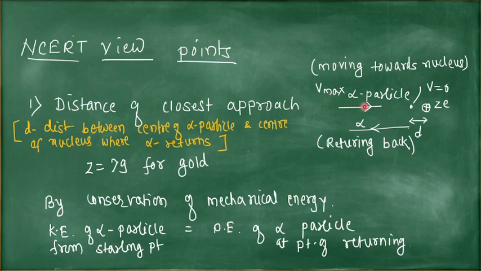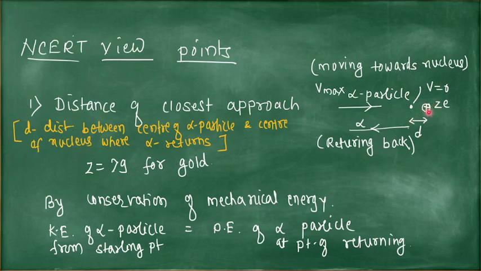When this alpha particle is tracing this path, it comes closer to the nucleus, but it does not hit the nucleus. It returns back from some distance. It does not collide with the nucleus.